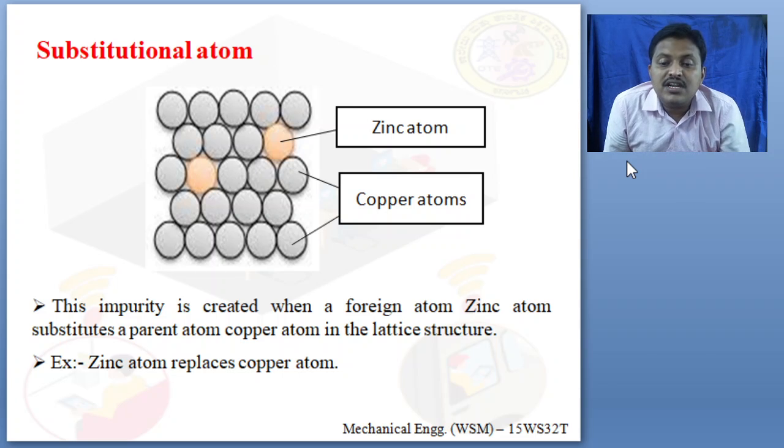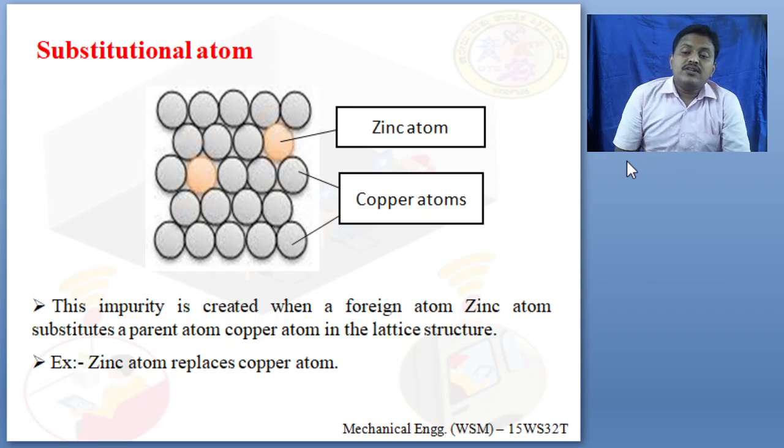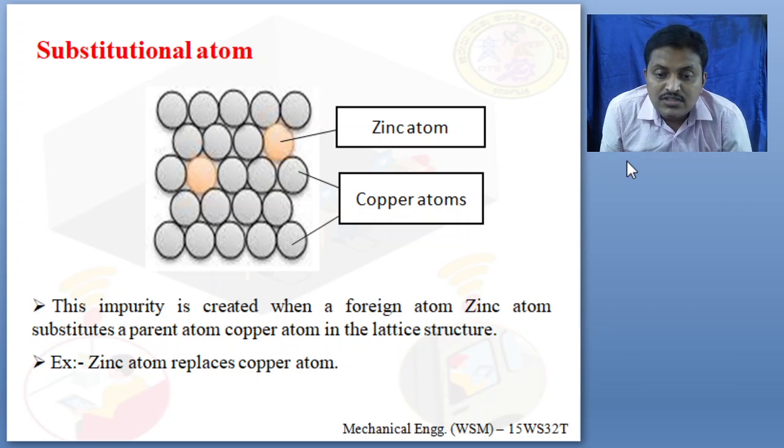Impurity is created when the foreign atom, zinc, substitutes a parent atom, copper, in the lattice structure. So you can see here, it is going to get the zinc atom in. If you see copper and zinc, the strength may be different, so the variation in strength is accounted for. Impurity is created by the zinc atom, which substitutes a parent copper atom in the space lattice. Example: zinc atom replaces the copper atom.